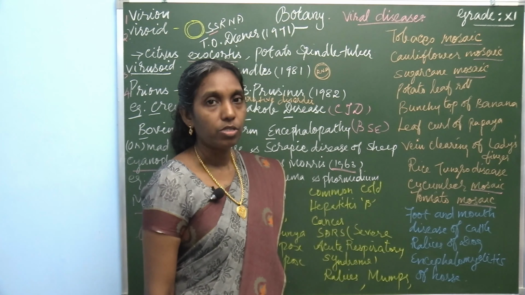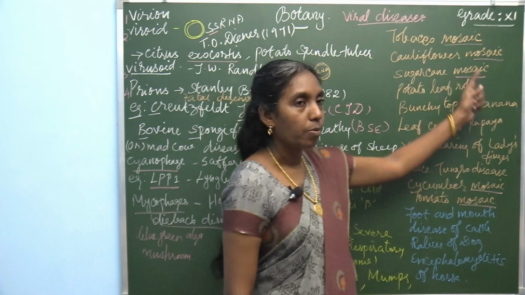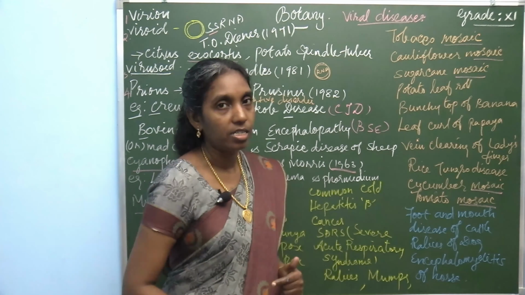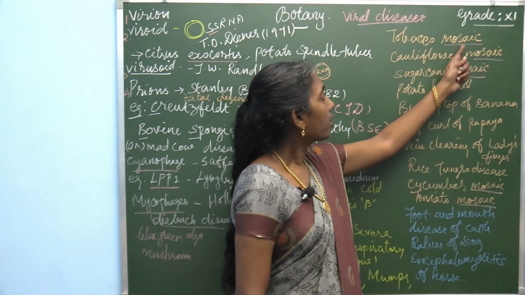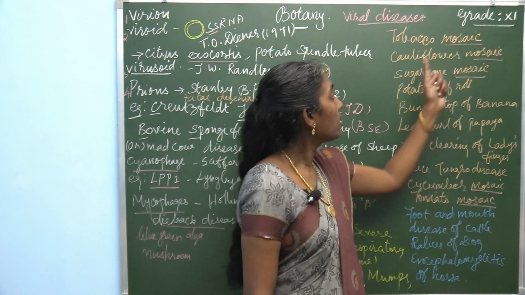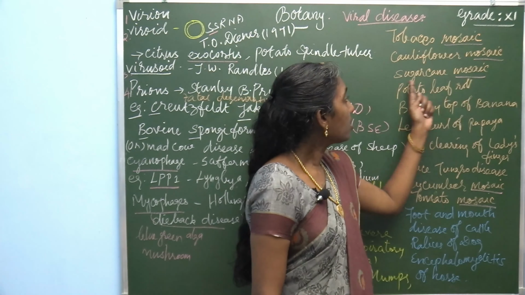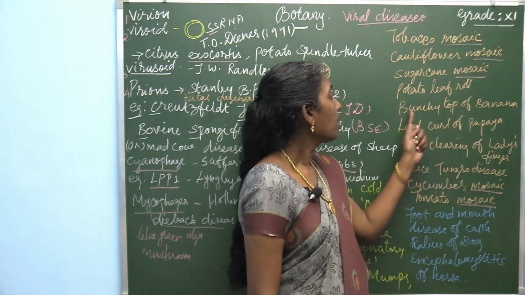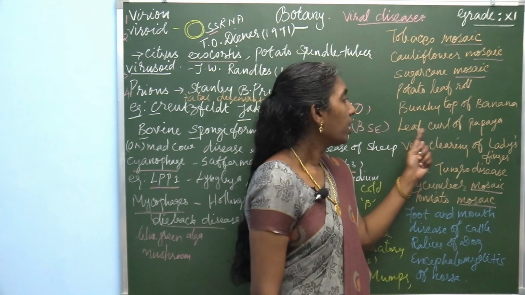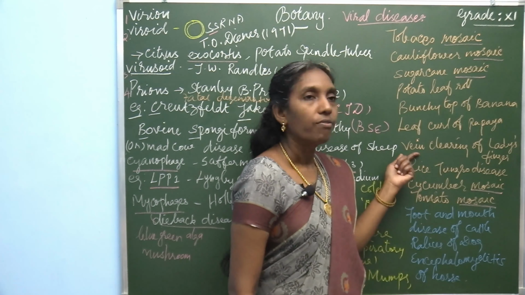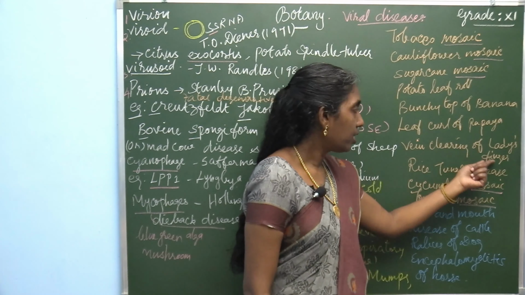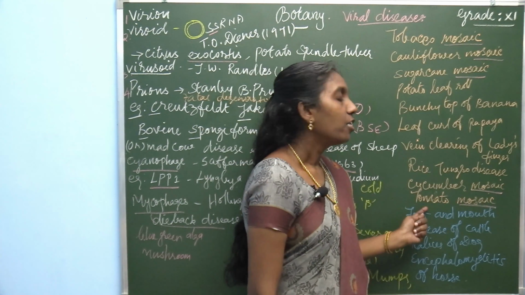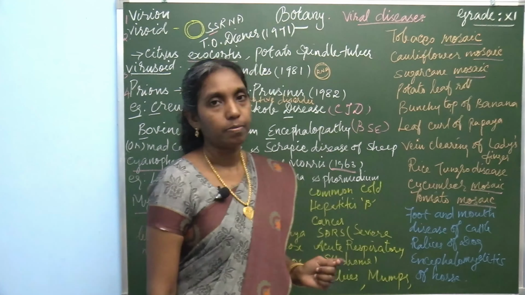This is important for a 5 mark or 3 mark question: list out different plant viral diseases. What are they? Tobacco mosaic disease, cauliflower mosaic disease, sugarcane mosaic disease, potato leaf roll disease, bunchy top of banana, leaf curl of papaya, vein clearing of lady's finger, rice tungro disease, cucumber mosaic disease, tomato mosaic disease.